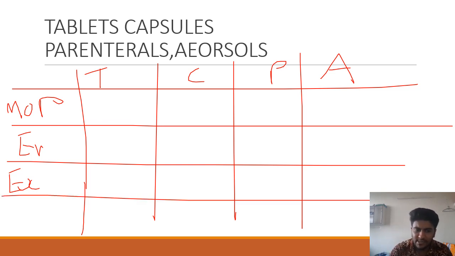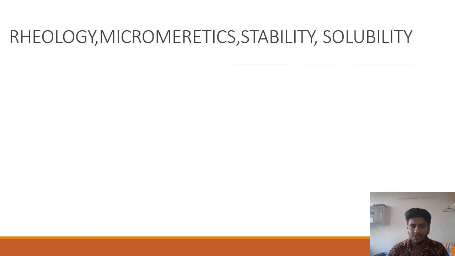Next up, miscellaneous points. Like in tablets, we have sugar coating, enteric coating, then tablet defects. In capsules also, we have so many types of gelatin, type A, type B gelatin. Parenterals, you need to know about the parenteral formulation, like what are the different parameters to be considered, pre-formulation studies for parenterals. In aerosols, again, you need to know the function of the containers, like what is the function of a canister, what is the function of a ferrule, mounting cup, housing, gasket, valve, because those questions are directly asked.